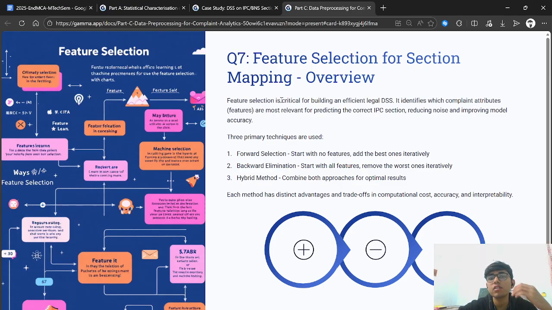The feature selection is critical for building an efficient legal DSS. It identifies which complaint attributes or features are most relevant for predicting the correct IPC section, reducing the noise and improving the model accuracy. There are three techniques for this: forward selection, backward elimination, and a hybrid method that combines both approaches for optimal results. In forward selection, we start with no features, add the best ones iteratively, and in backward elimination, we start with all the features and remove the worst ones iteratively.